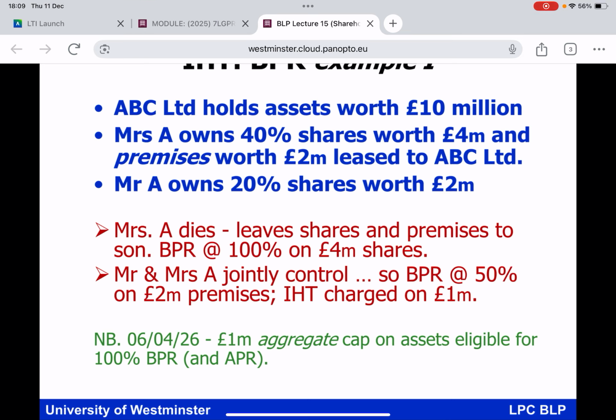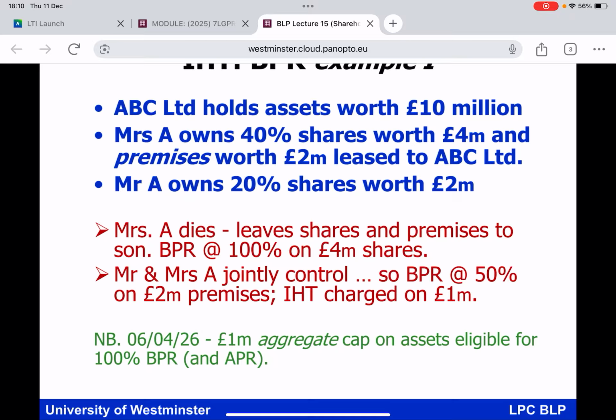She is a shareholder in ABC Limited. She owns shares, and she also owns the business premises that are being used by the company in question. So she leaves the shares and the premises to her son. We're going to claim, are we not, BPR at the rate of 100% against the £4 million value of the shares themselves. 100% BPR. And that is going to be very helpful from the perspective of the IHT liability.